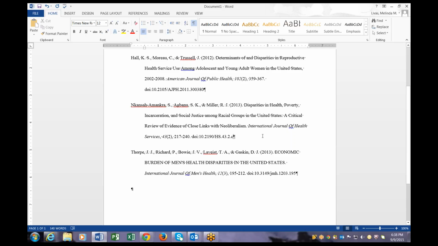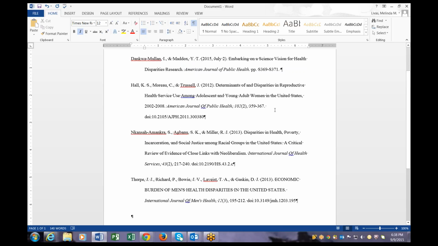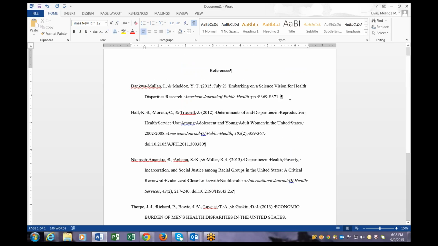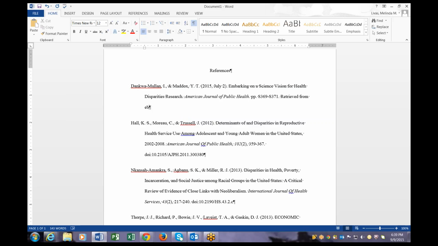Now, all of these articles have a DOI except for this one. When you come across an article that doesn't have a DOI, make sure you put "retrieved from" the database. I know this is from EBSCO, so I'm going to put "retrieved from EBSCOhost database." And I need to put the link, because you got this article from a database.